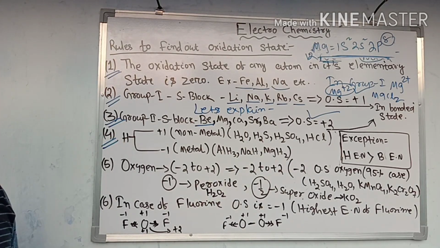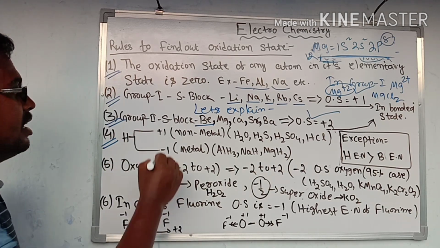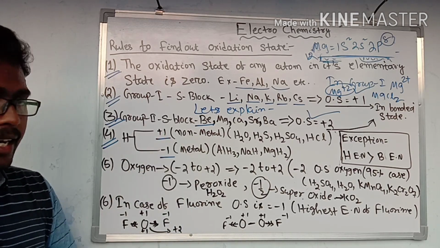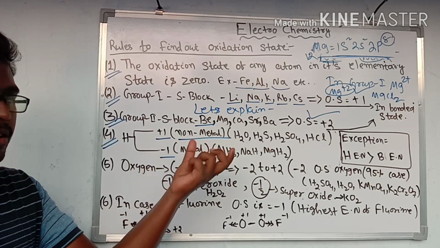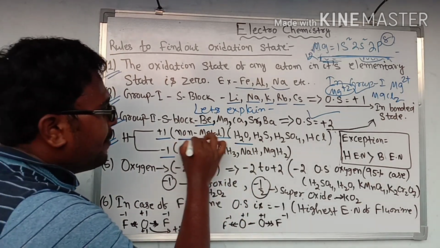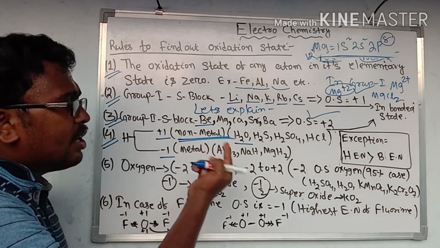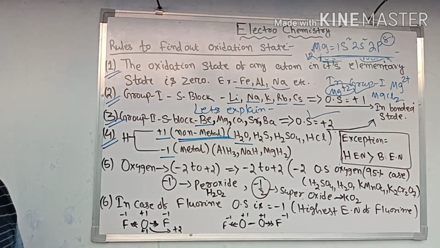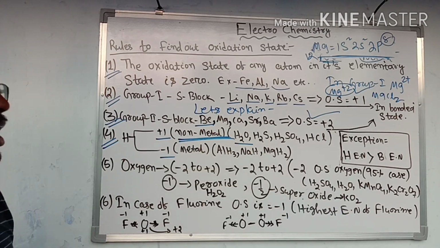Then rule number 4, hydrogen shows two oxidation states, that is +1 and -1. In the case of non-metals, it shows +1 oxidation state because non-metals are highly electronegative elements. If hydrogen bonds with a non-metal, then the non-metal will attract the electron of hydrogen.